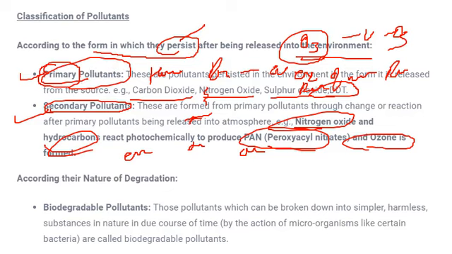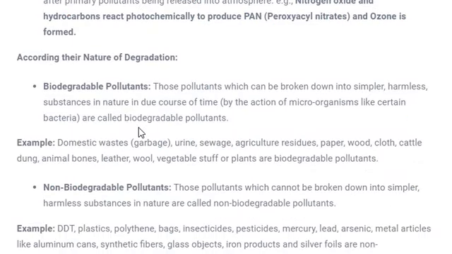Now let's see the second classification of pollutants. The second parameter is according to the nature of degradation. What is degradation? In the food chain or food web we have studied, degradation simply means breaking heavier substances down to as simple as possible.